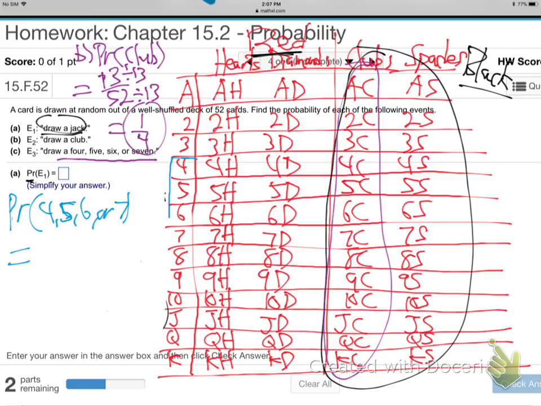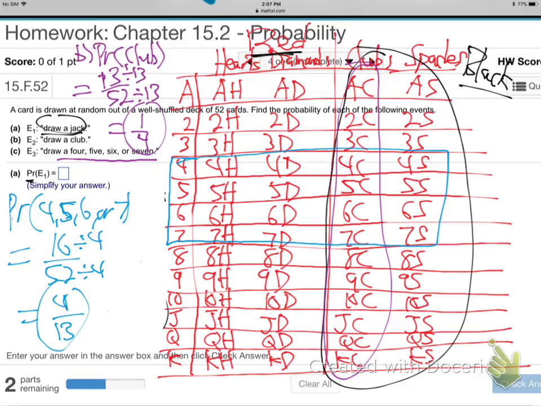So 4, 5, 6, 7 is all these cards, huh? What's that? 4 times 4, 16 cards? Isn't it 16? 16 cards out of 52 total. Reduce that fraction. Divide by, I don't know, 4. That would be 4/13. 4/13 is the chance of getting a 4, 5, 6, or 7. Good? Questions on that? All right, I'm going to move on.